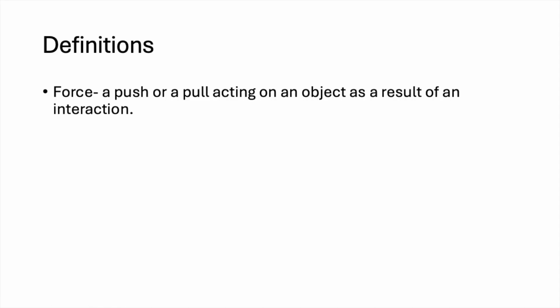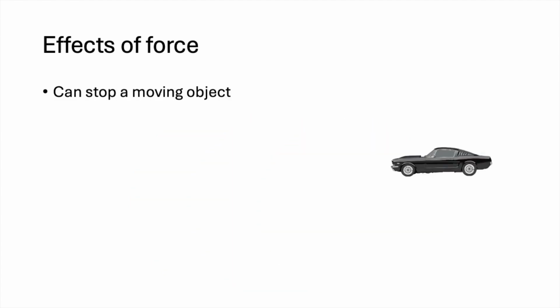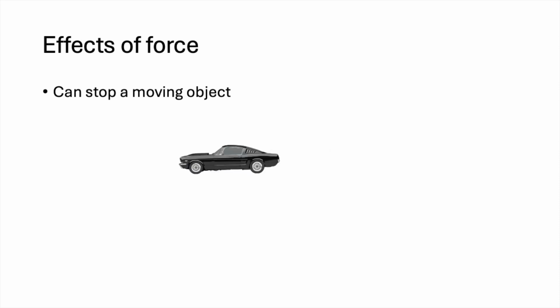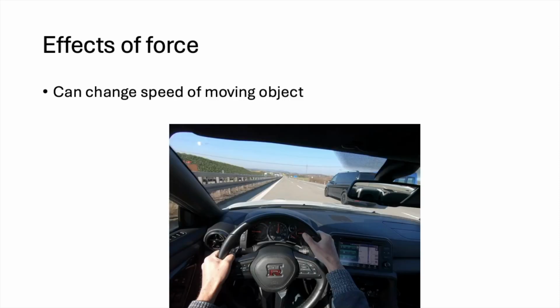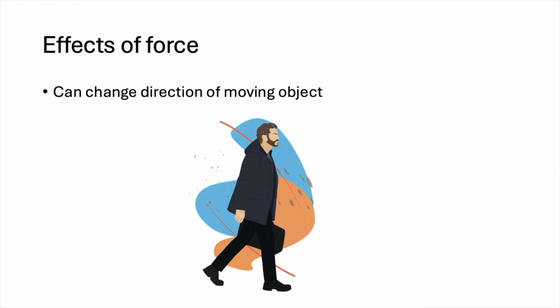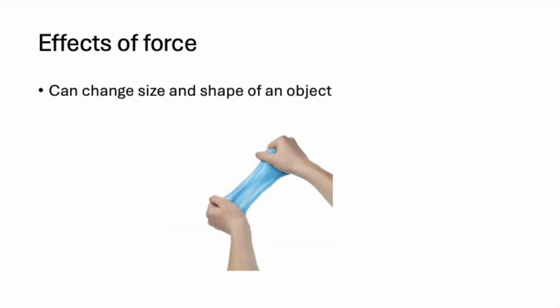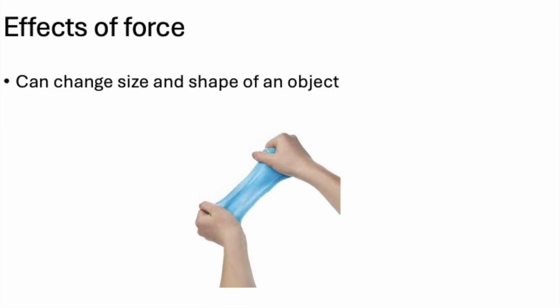Force and friction. Definitions. Force: a push or a pull acting on an object as a result of an interaction. Effects of force. It can move a stationary object. It can stop a moving object. It can change the speed of a moving object. It can change the direction of a moving object. It can change the size and the shape of an object.